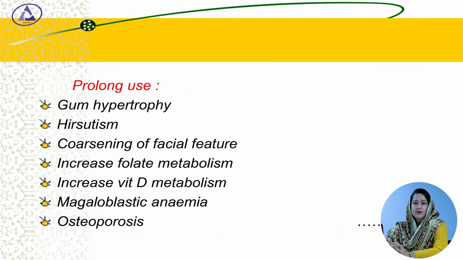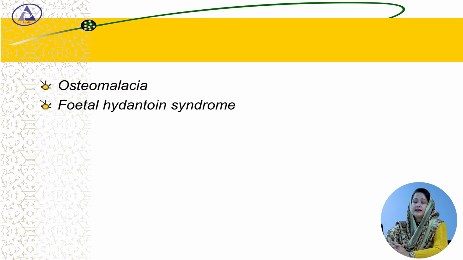And in case of prolonged use, phenytoin may produce gum hypertrophy or gingival hypertrophy, hirsutism, coarsening of the facial features. It increases the folate metabolism and the vitamin D metabolism, so it may cause megaloblastic anemia, osteoporosis, osteomalacia, and in case of pregnancy, it may cause fetal hydantoin syndrome in the fetus.